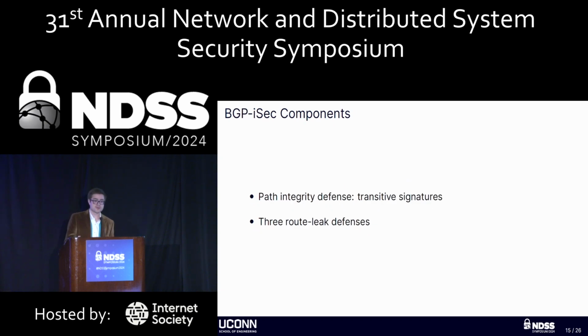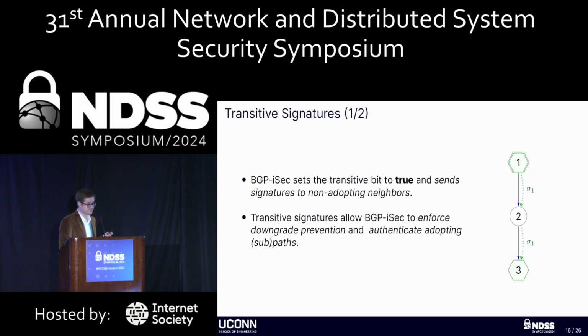So next I'll go over the different BGP-iSec components. First will be our path integrity defense, which we call transitive signatures, and then our 3 route leak defense mechanisms. When we say transitive signatures in BGP-iSec, we mean that we set the transitive bit to true on the signatures and also send signatures to non-adopting ASs.